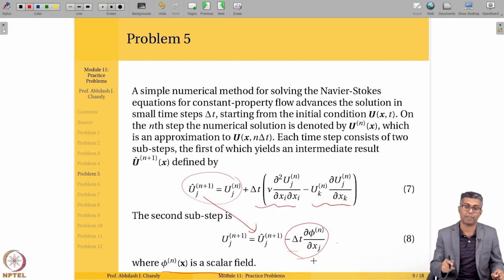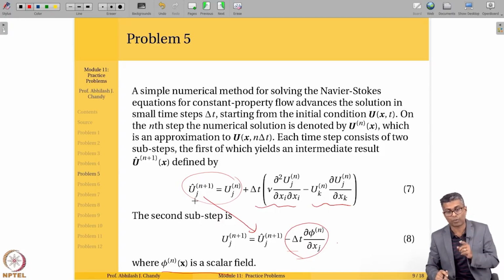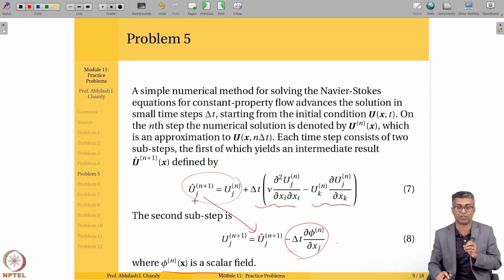But the pressure is not coming in the intermediate step, in the first sub-step. So here you have u hat n plus 1, the intermediate velocity calculated in the first sub-step, and clearly pressure is not in there. So that was the answer to the first question: how does it relate to the Navier-Stokes equations? It is related because the pressure term is absent.